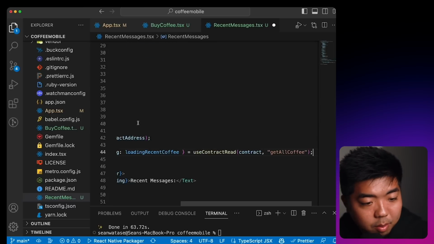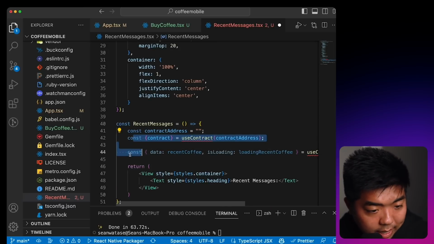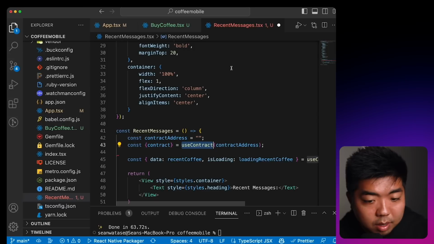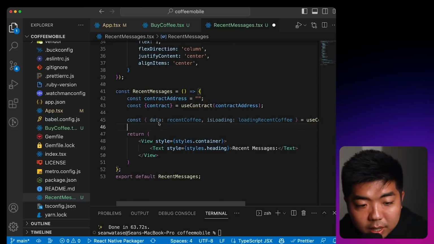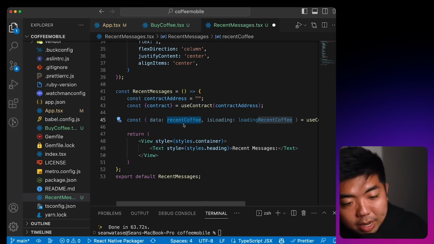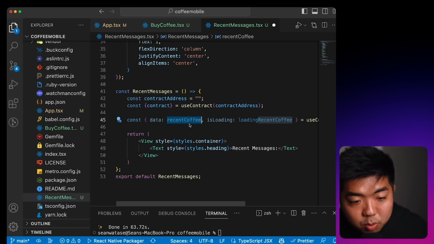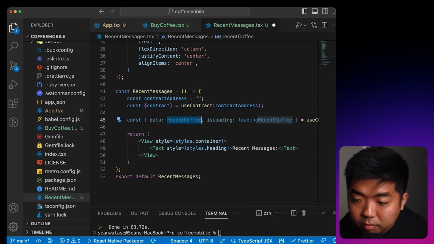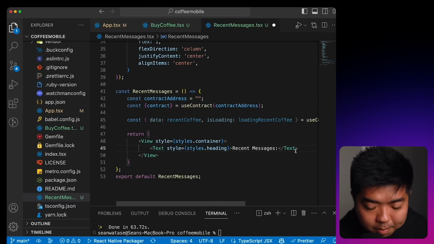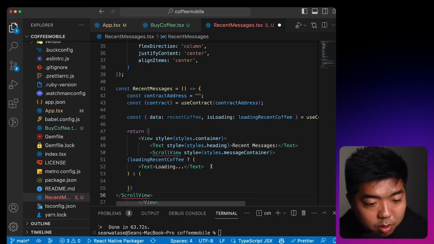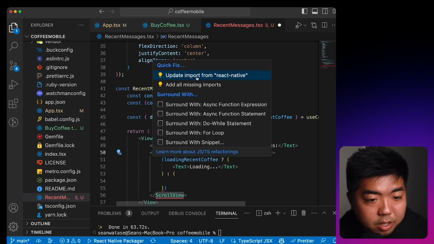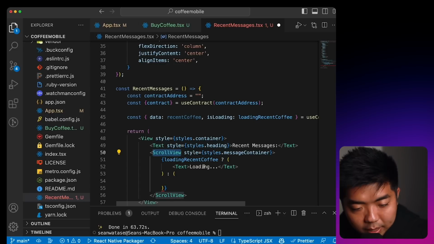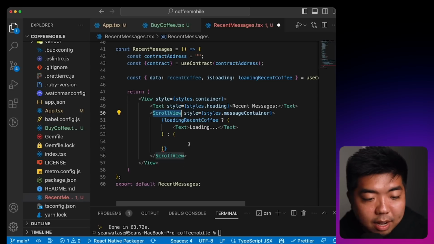So for this component, we're going to again get our contract address and everything here. I'm just going to import these. And this time we're going to be getting our recent coffees, just like we did in our web app. We're going to get our recent coffees and map through the array of coffees that we have and display each one as a message. So under our recent messages title here, I'm going to create a scroll view. And this scroll view is going to show our messages, and we're just making it a scroll view. So again, you can just scroll through the messages that are there.